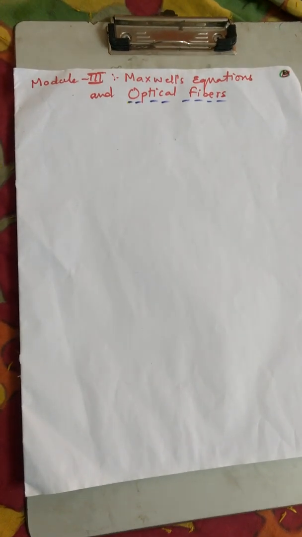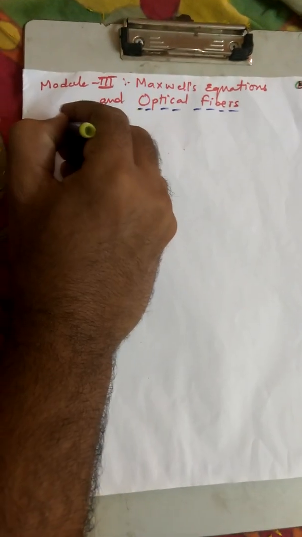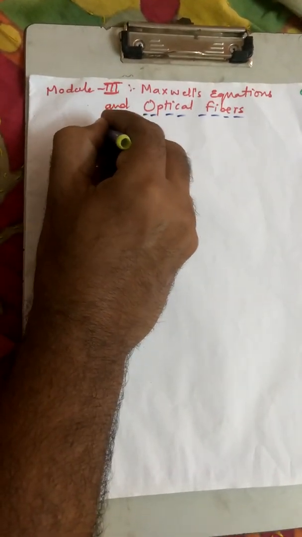Today's module that I am discussing will be module number 3, Maxwell's equations and optical fibers. To begin with, I will start with the second half of module number 3, that is optical fibers. You can understand optical fibers even with the basics of simple optics. There is no necessity to have a deep understanding of Maxwell's equations. So let us start today's class with the optical fibers.